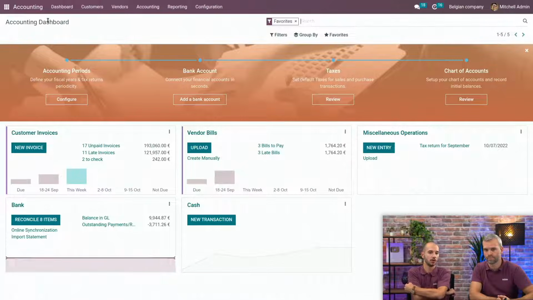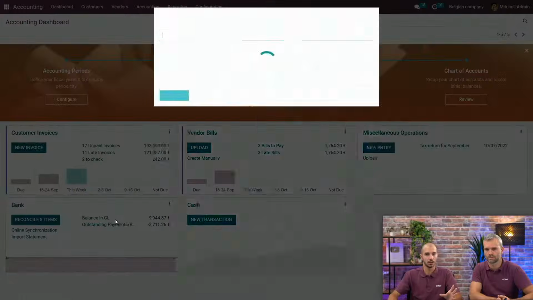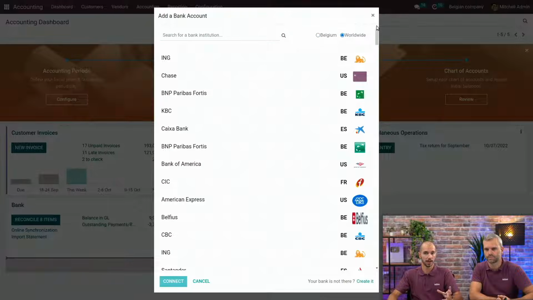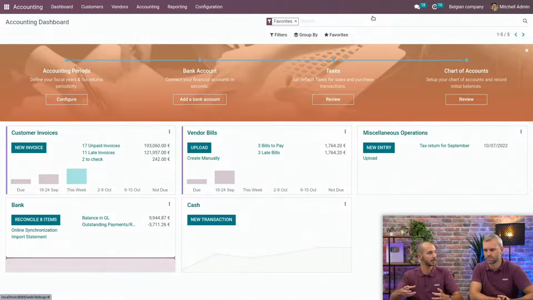But it's not the only way to reduce manual intervention. We also have the online synchronization. With Odoo, you can connect to many banks in Belgium, but also worldwide. Odoo will connect with your bank and fetch all the cash transactions every 4 hours, meaning that your balance sheet is always up to date with the latest figures. All right, so that's really real-time accounting.